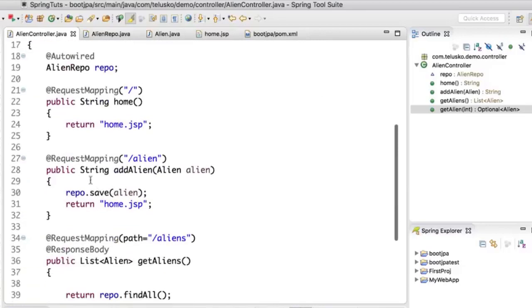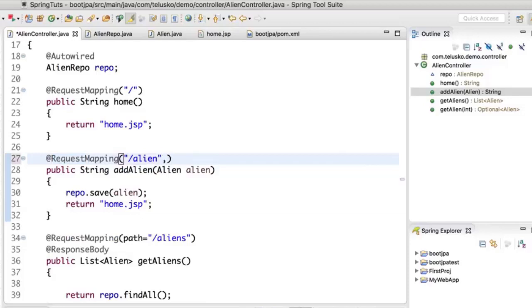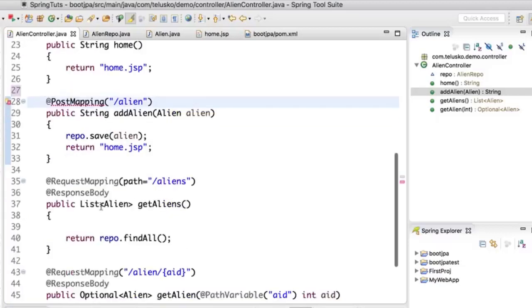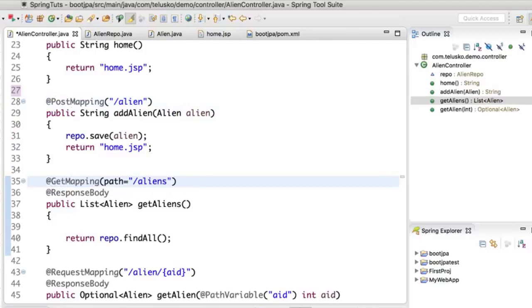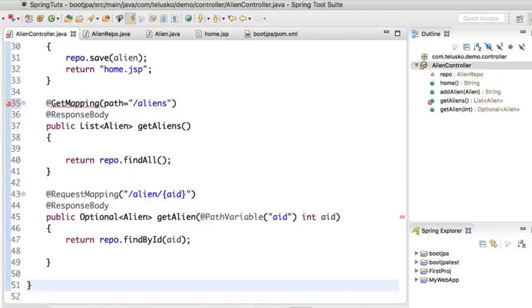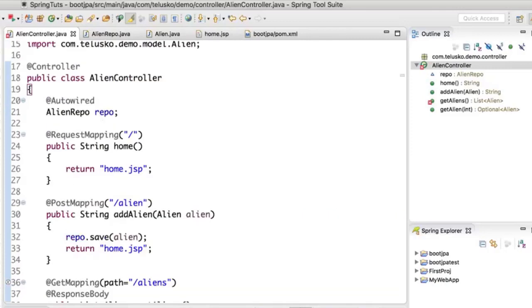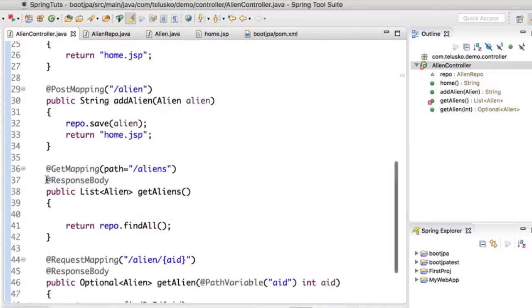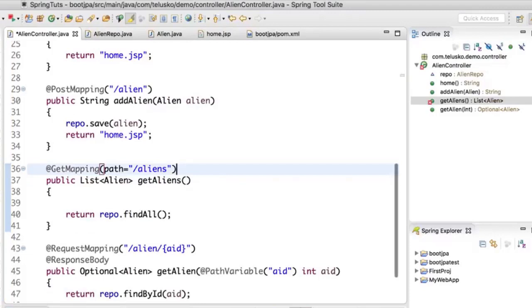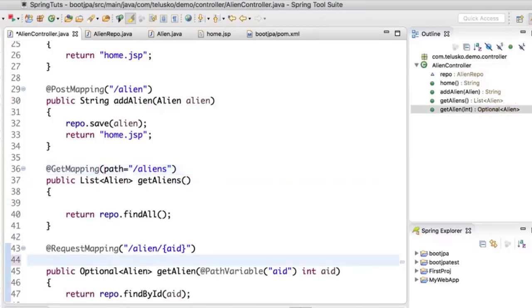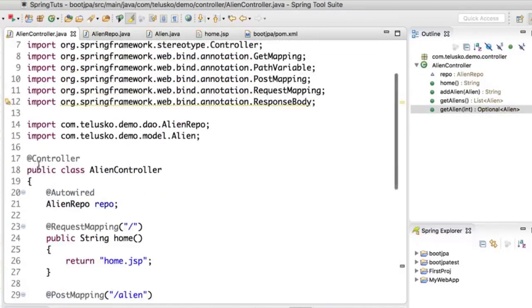In order to mention that, we have an option here. We can specify comma and then we can mention method type. But in the new Spring version, we have another option which is post mapping and get mapping. So here we can use post mapping, and whenever you want to go for a get request, you can use get mapping. By default it is get, but it's better to mention get mapping, post mapping. It makes more sense. Now there's one more thing, if you don't want to mention response body every time, because if you are building a REST application, you don't need to mention response body every time. You just need to do one thing.